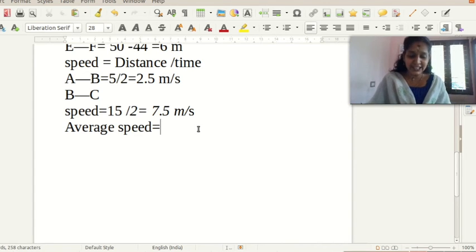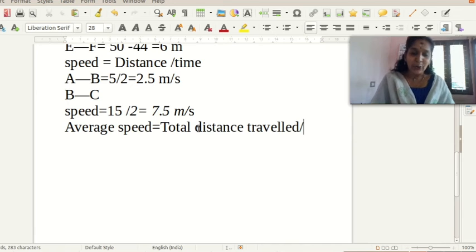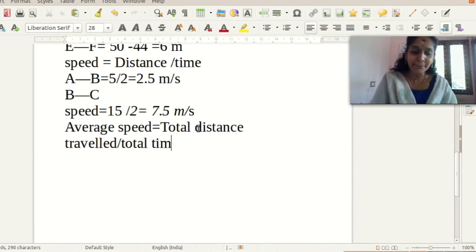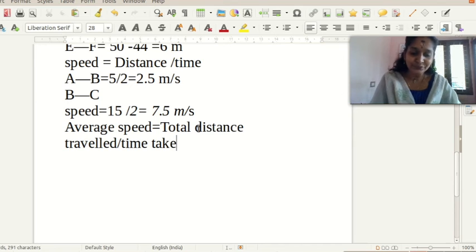Average speed is equal to total distance travelled divided by total time taken, or time taken to travel the total distance.